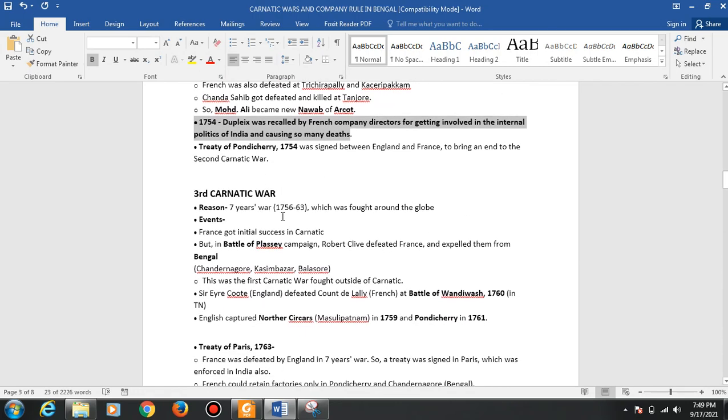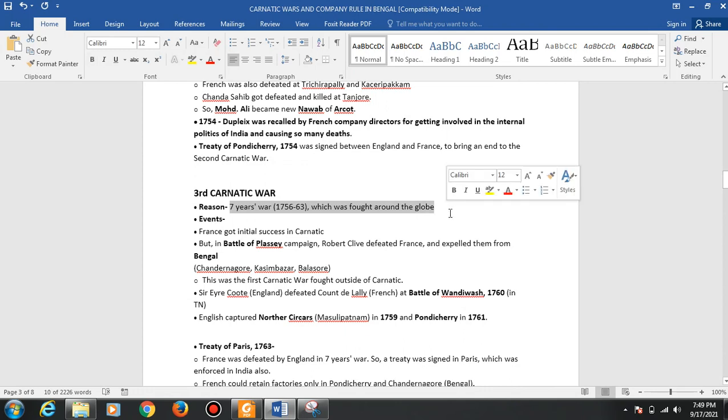Next was the Third Carnatic War. The reason was the Seven Years' War, from 1756 to 1763, which was fought around the globe. There was a war across the globe between the French and the English to make colonies of India. So what were the events? France got initial success in the Carnatic, but in the Battle of Plassey campaign, Robert Clive defeated the French and expelled them from Bengal.